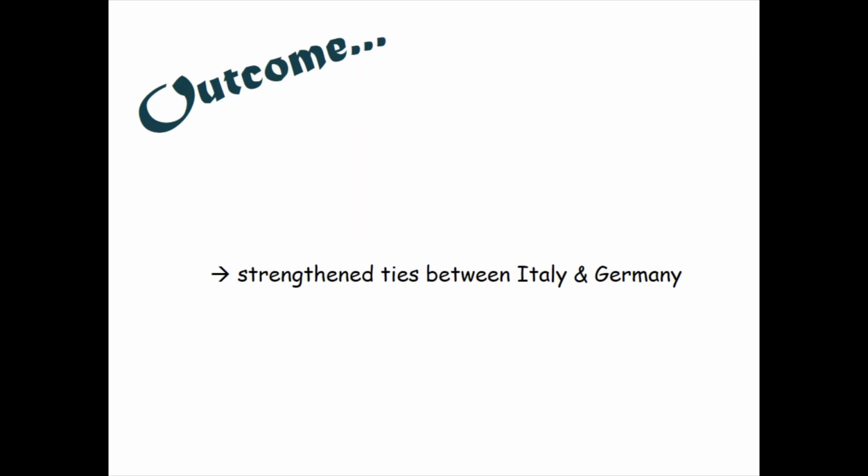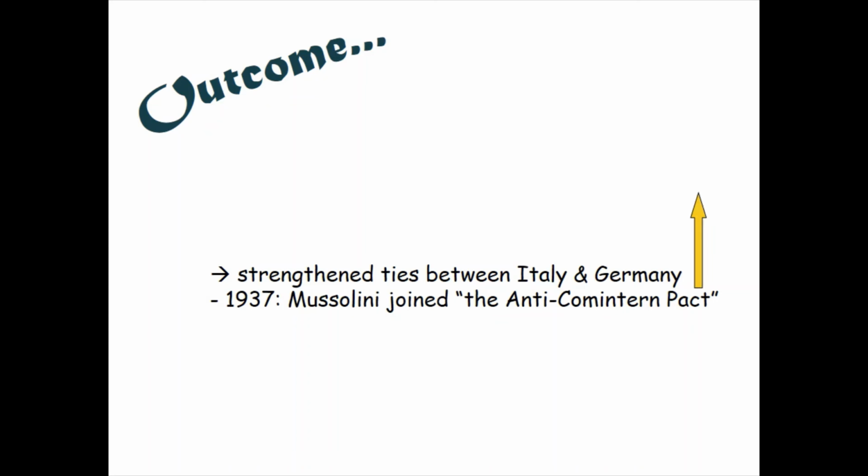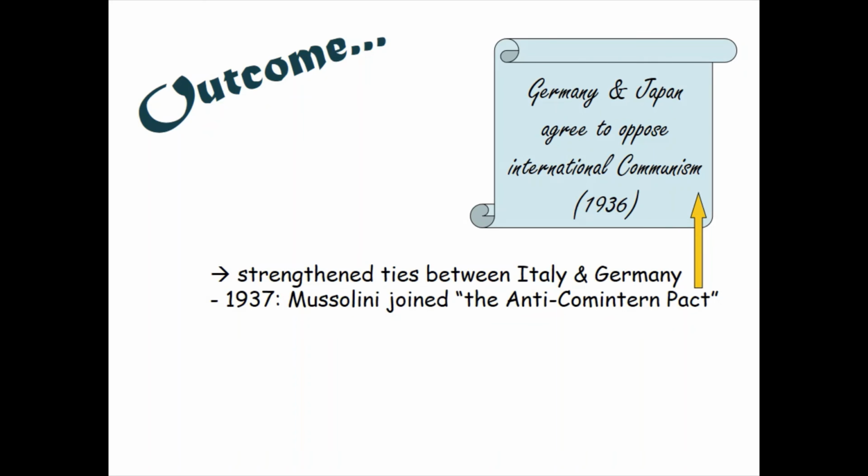The Spanish Civil War strengthened ties between Italy and Germany. In 1937, Mussolini joined the Anti-Comintern Pact, an agreement made in 1936 by Germany and Japan to oppose international communism. The Spanish Civil War was also used as a practice ground for German weaponry.